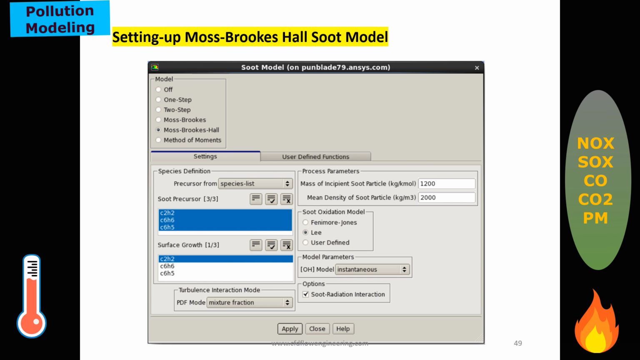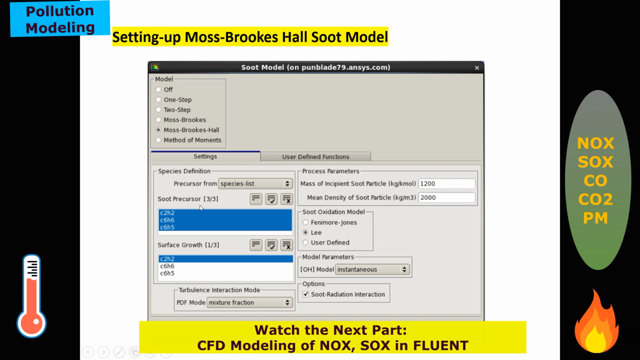In Fluent, you can select the soot model using the Moss-Brookes model. You have to select the soot precursor species C2H6. You have to select the surface growth species C2H6, because you have to select which species are growing at the surface. You have to use mass instead of soot particle concentration, and the mean density of the soot particle you have to define.